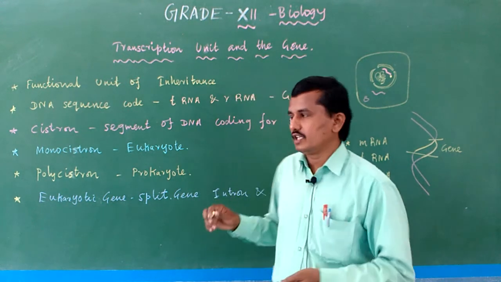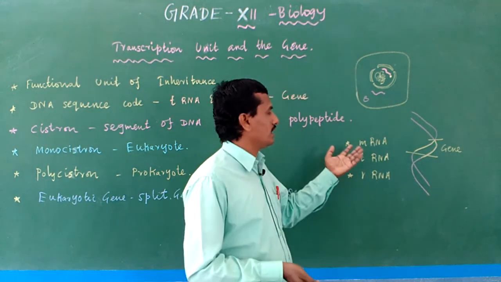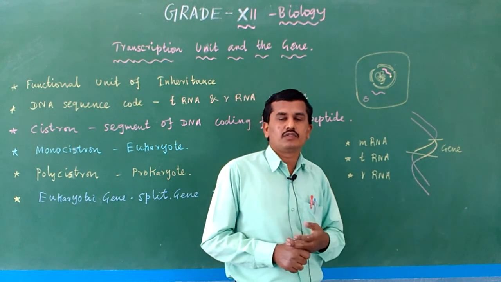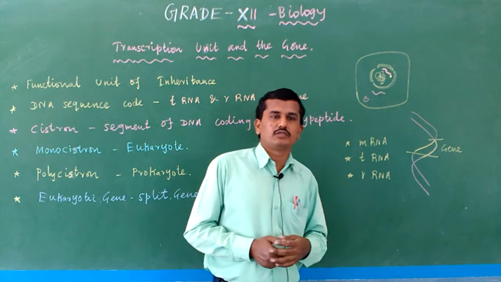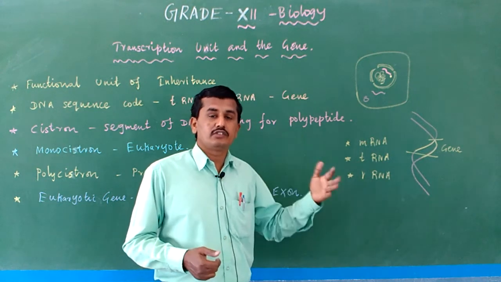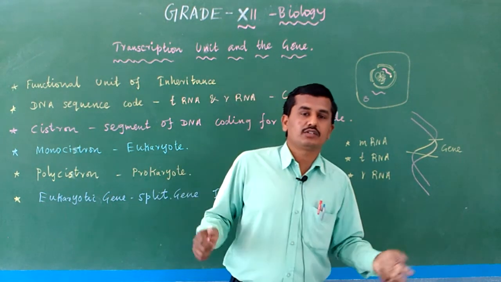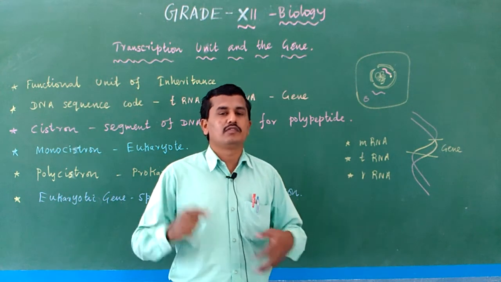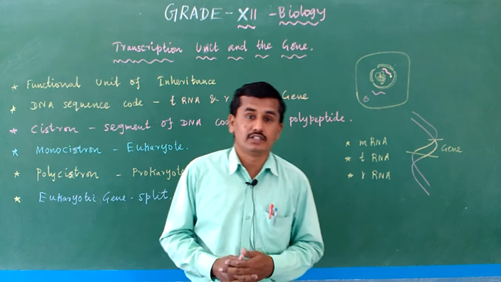So some genes code for mRNA, some genes code for tRNA, some genes code for rRNA, some genes code for protein, and some genes do not code for anything. This does not code anything. So can we call that a gene? There are some differences in the gene definition.